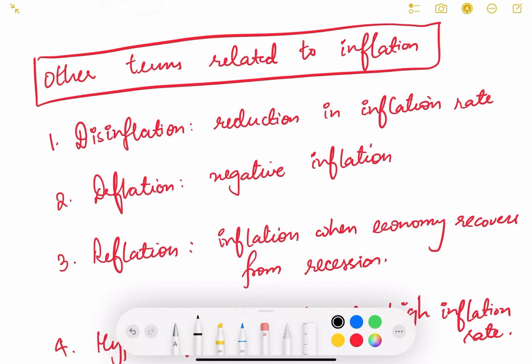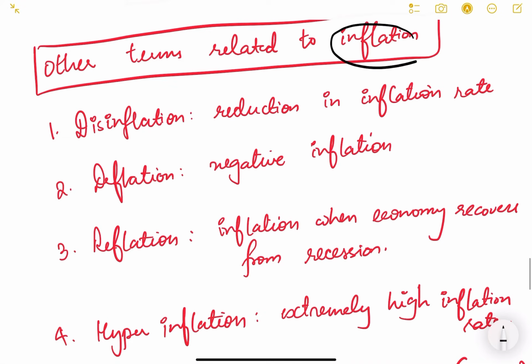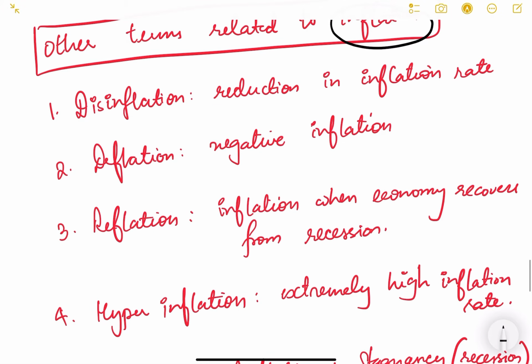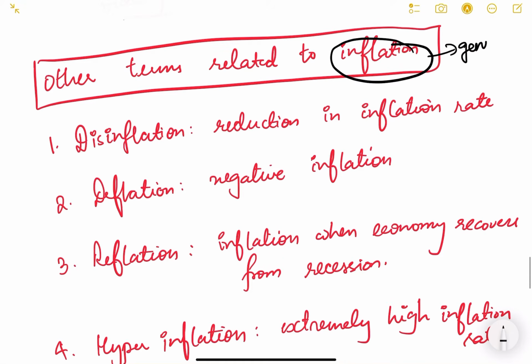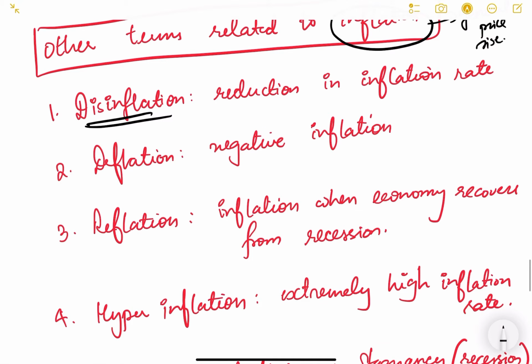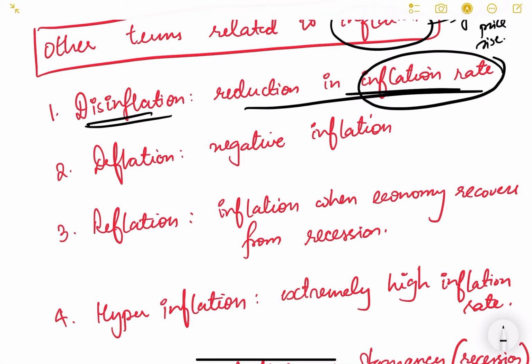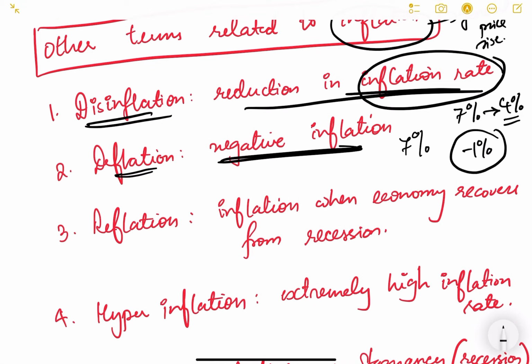And also now let us look at some of the important terms related to inflation. Inflation, as we know, is a general price rise in the economy. Disinflation means the reduction of the inflation rate. For example, if the inflation rate was 7%, now the inflation is there, but the rate has reduced to 4%, then this is known as disinflation. Deflation means negative inflation. Initially the inflation was 7%, now it has become minus 1%. So minus 1% inflation means that the price levels are actually falling now.